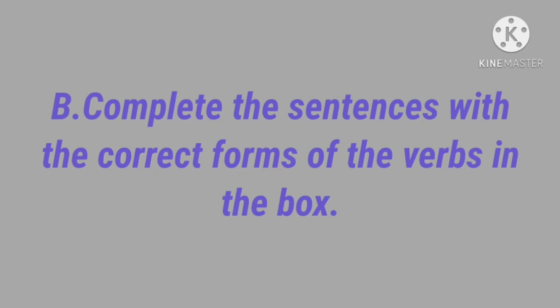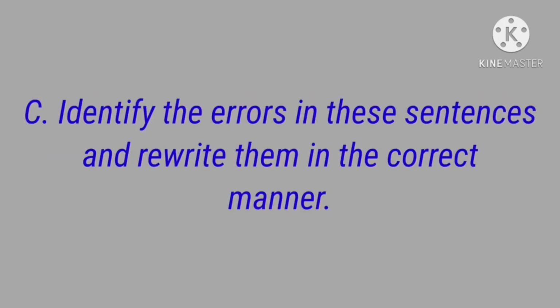So write this exercise by yourself. Before writing this exercise, remember the agreement between the subject and the verb. Okay. Next, identify the errors in these sentences and rewrite them in the correct manner.